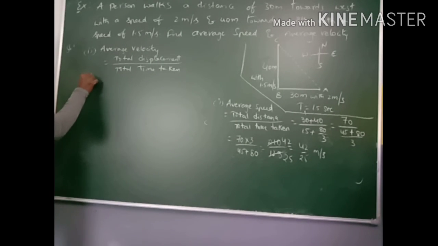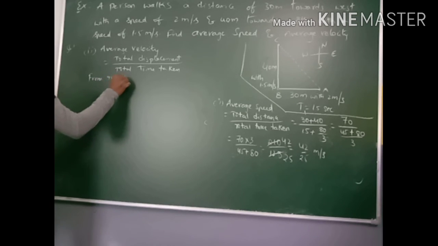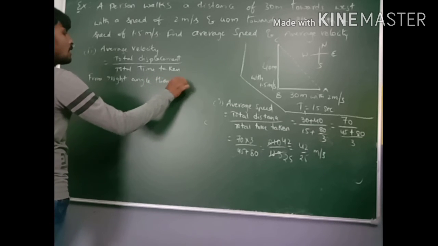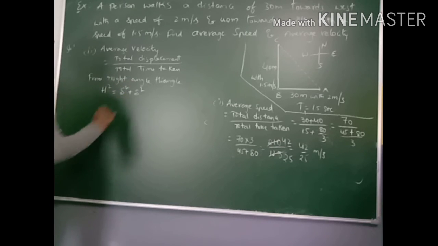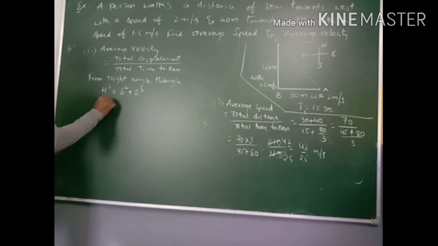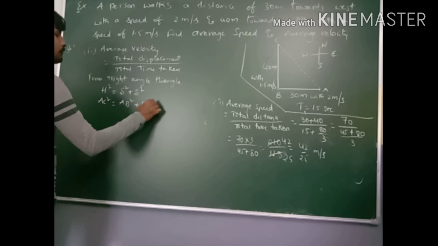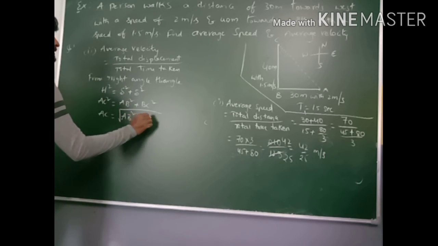Hypotenuse square is equal to side square plus side square, from the right angle triangle. So here hypotenuse square AC square is equal to AB square plus BC square. So we need AC. AC is equal to square root of AB square plus BC square.